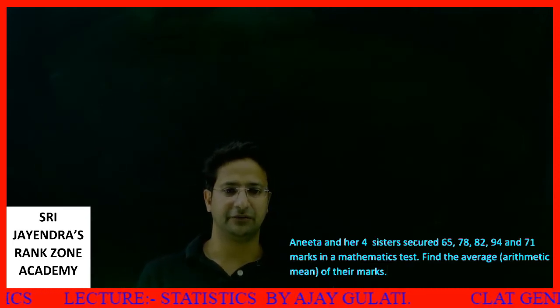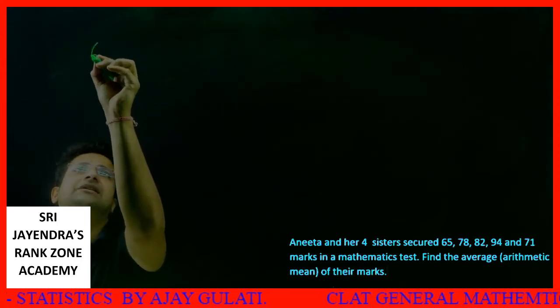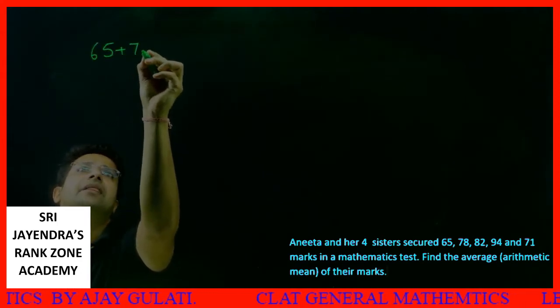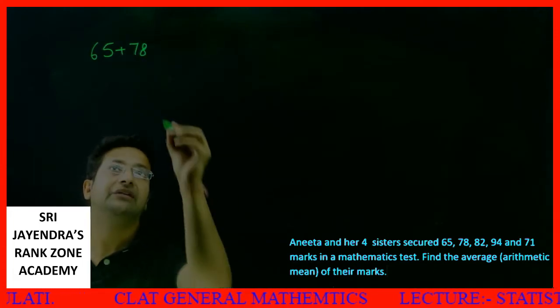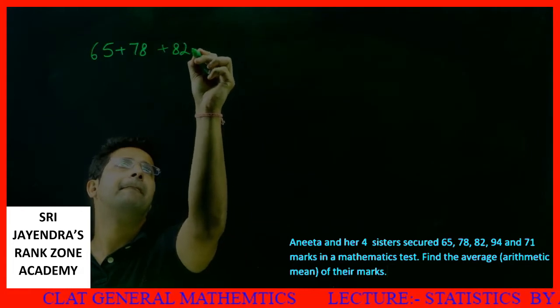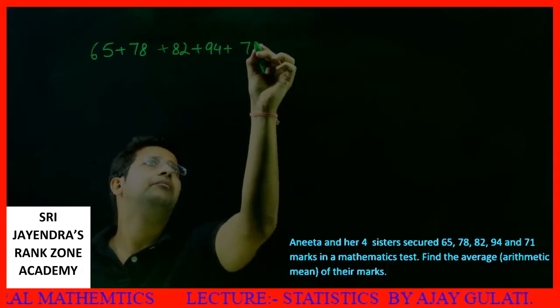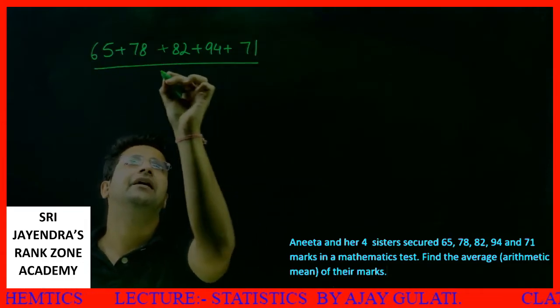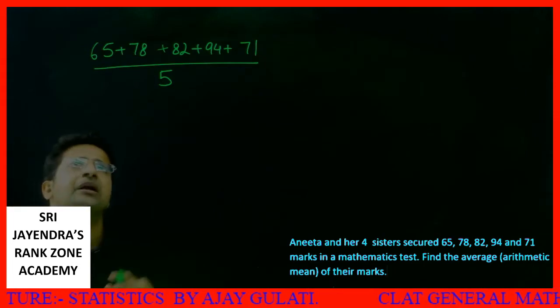Find the average of their marks. See, what are the marks given to us? 65 plus 78 plus 82 plus 94 plus 71 divided by 5. Okay, this is what I require.